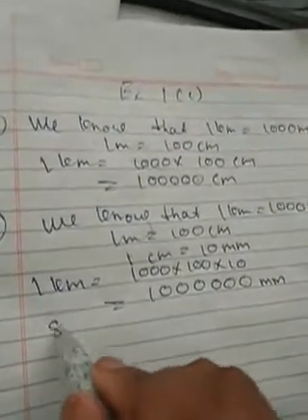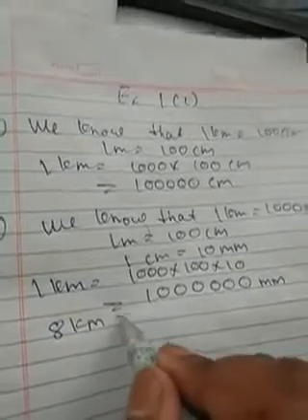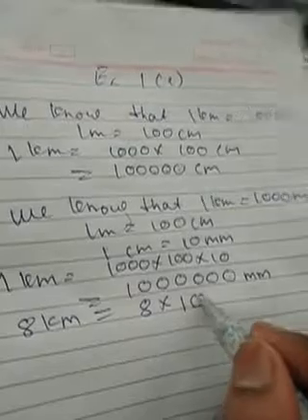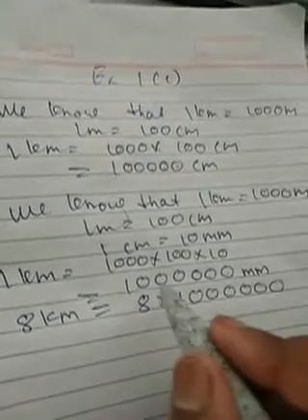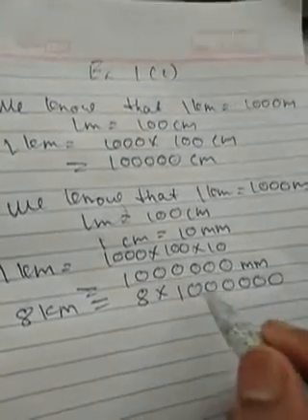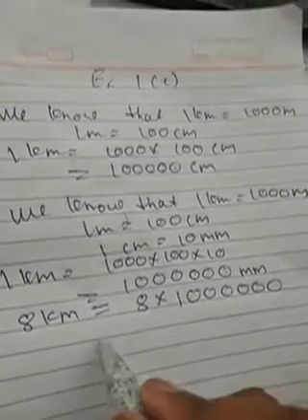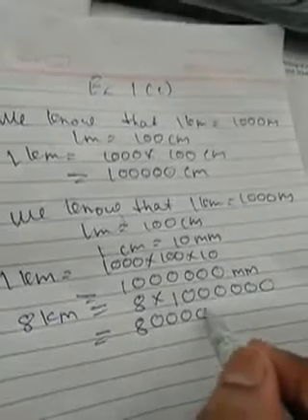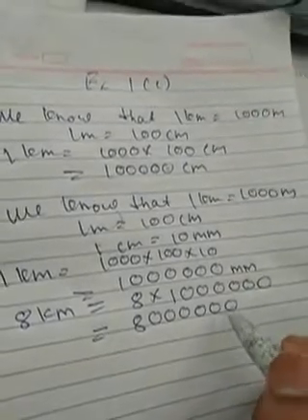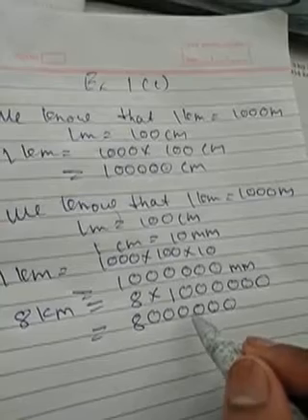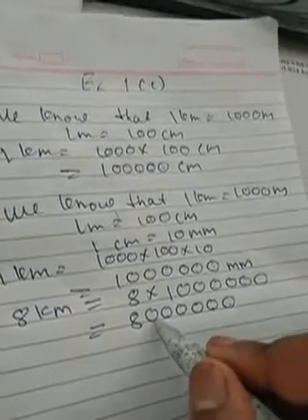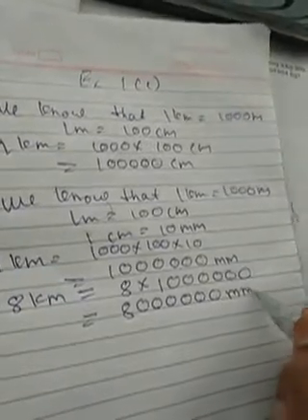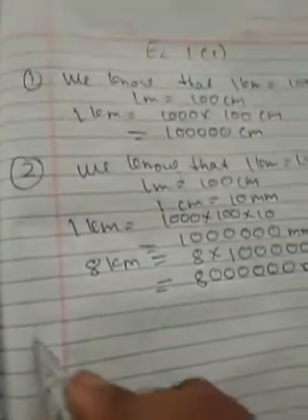So we have to tell how many mm in 8 kilometer. It will become 8 into 10 lakh. 1 2 3 4 5 6. It will become 8 and 6 zeros. It means ones, tens, 100, 1000, 10,000, lakh, 10 lakh. It means 80 lakh mm. Answer.